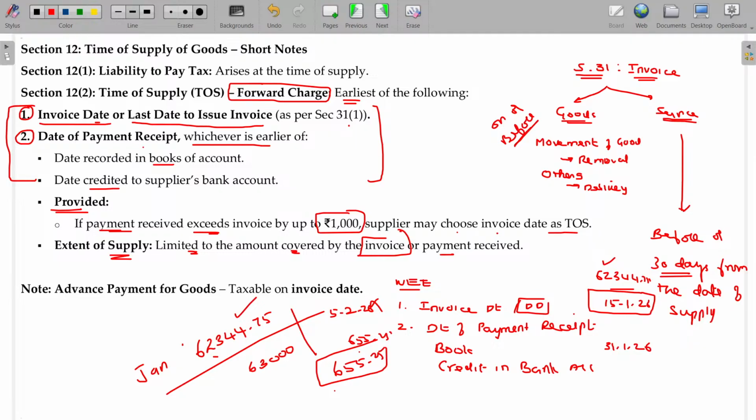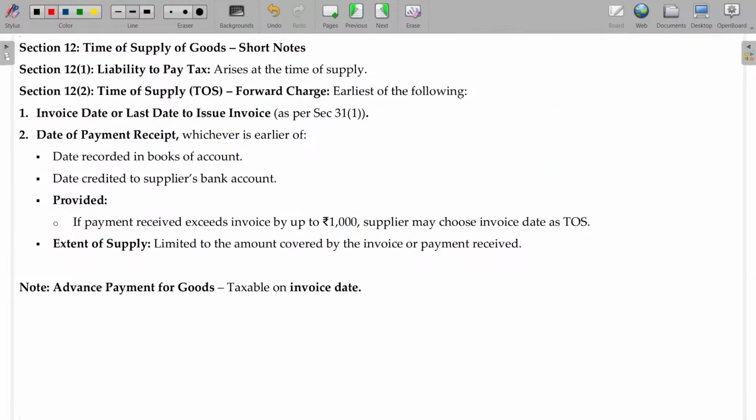So time of supply will be what? Time of supply for goods, what? One is date of invoice, another one is book record, another one is bank credit. Among the three, whichever is earlier. In case invoice amount is more than amount received by 1000, this 1000 will be considered as taxable only in the next period, not this period, along with the real supply you do in the next period.